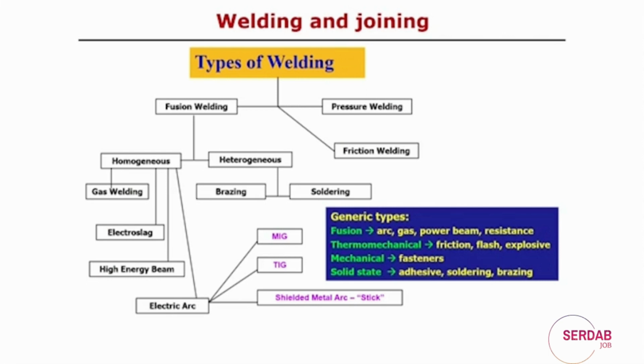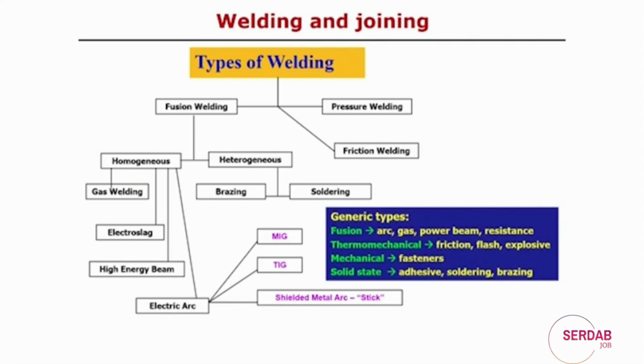Then mechanical joining processes. It is not welding, but it is a joining process, because fasteners can be used for simply joining the two components. So, that is called the mechanical joining process, or in general the joining processes.